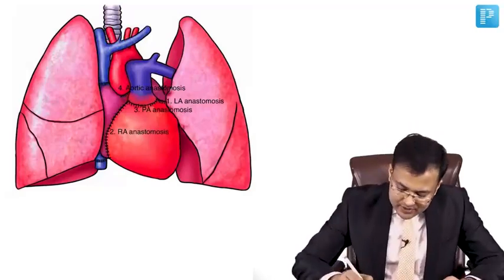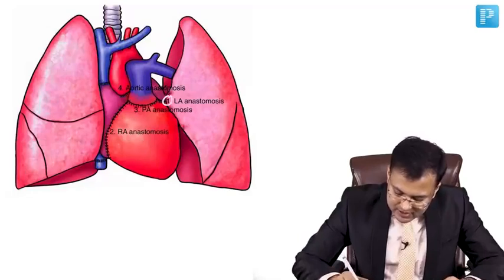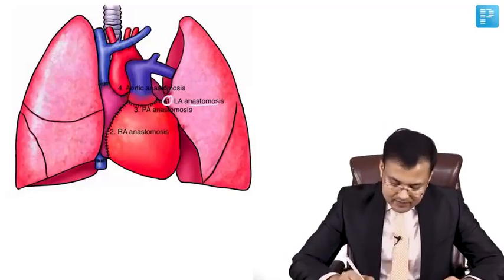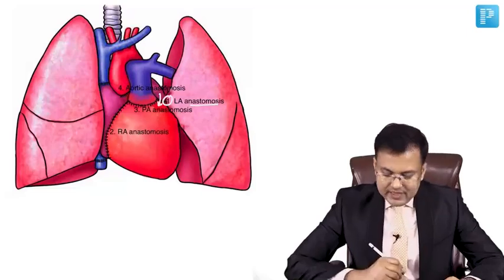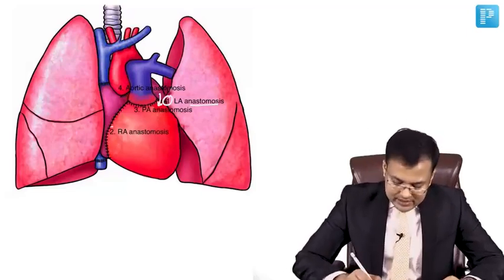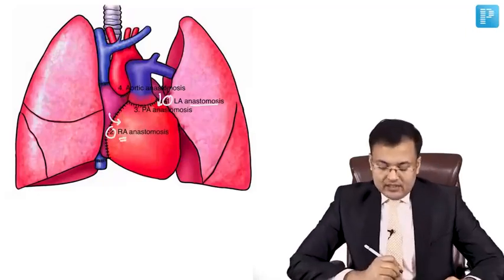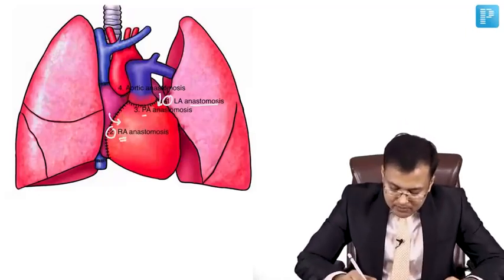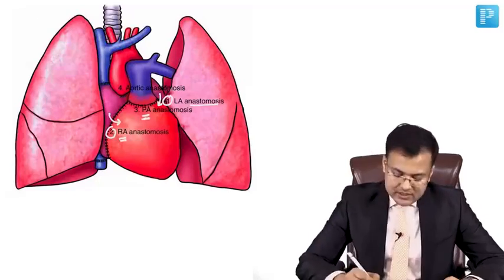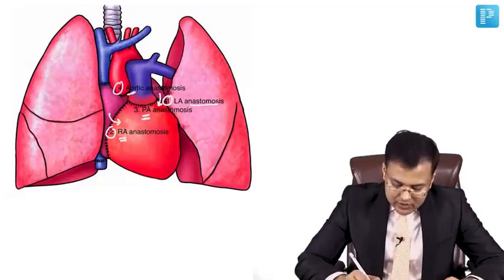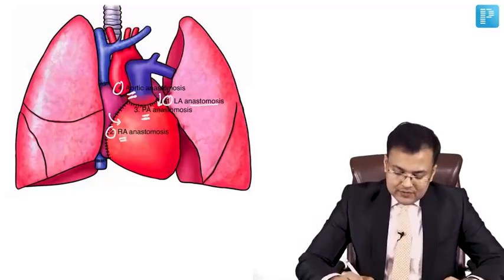So here you can see the first anastomosis is left atrial anastomosis. So what is this? Left atrial anastomosis. Second anastomosis is what? Right atrial anastomosis. And the third anastomosis is pulmonary artery anastomosis. And the fourth is what? Aortic anastomosis.